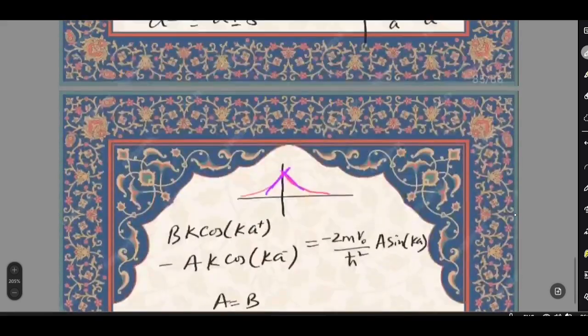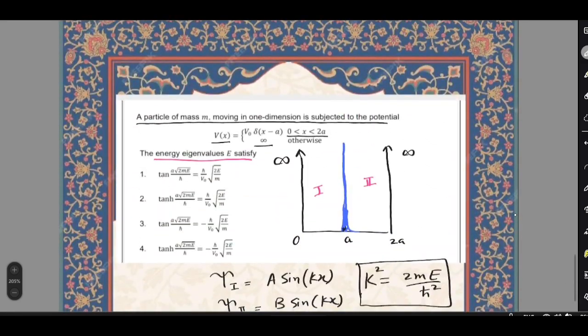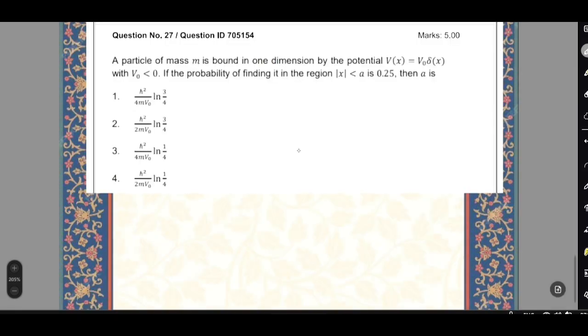And if you look at the options, it's option number 3.